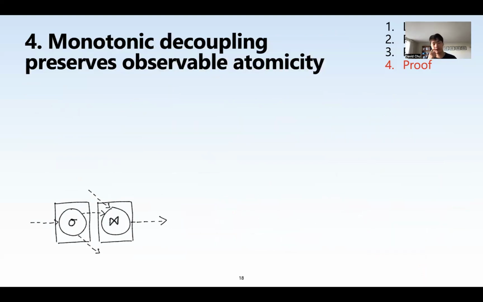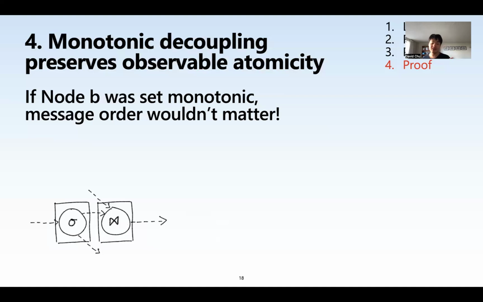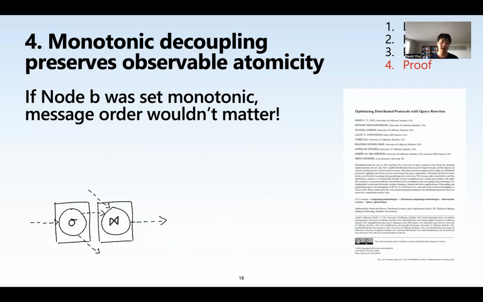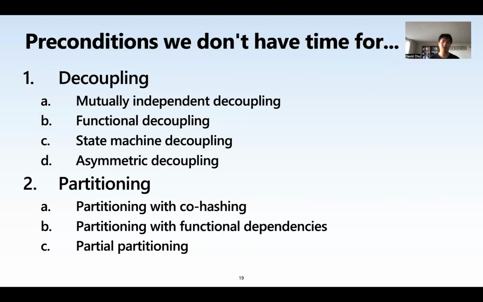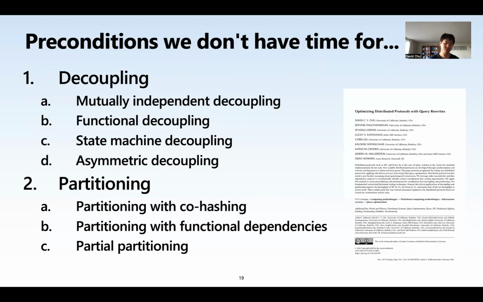So if we go back to our original example, I assert that if node B was set monotonic, then because message order wouldn't matter, this is okay. Both the cat and the dog should eventually receive this message. I actually don't have more time to go into why monotonic decoupling is correct, so please read our technical report. Also, there are a ton of preconditions we don't have time for. Please read the technical report.